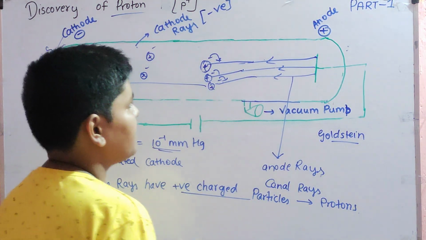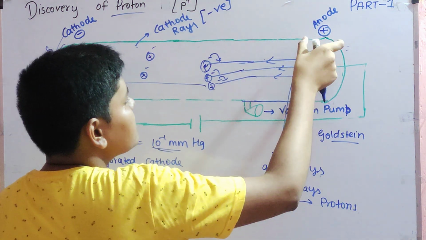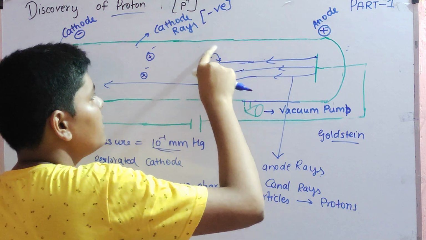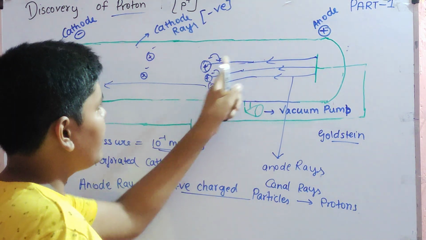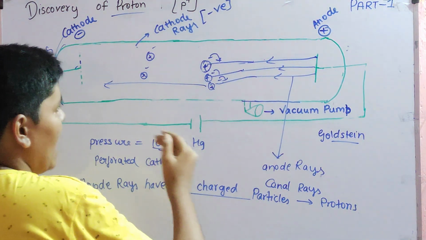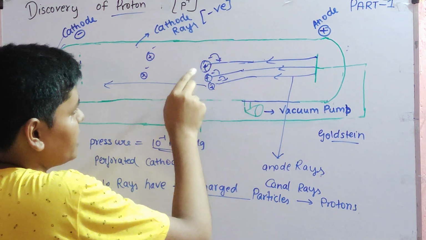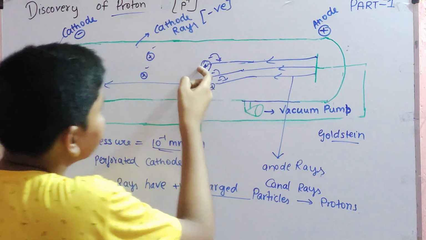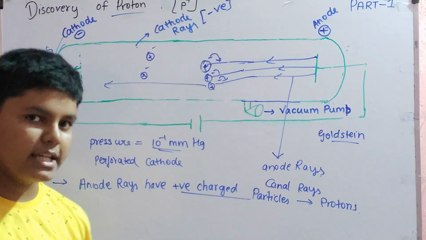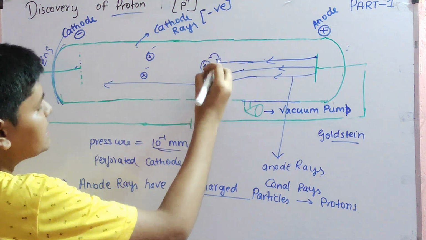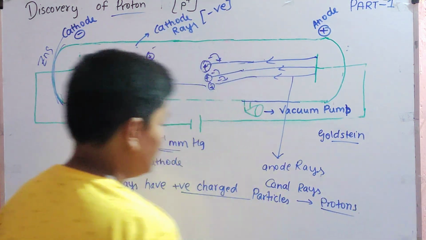Let me again explain. These anode rays have positive charge. When they hit the atom, the electron comes out of the atom and stays this side. And the proton remaining inside the atom, because only the electron came outside, the positive charge is still remaining. This positive charge gets attracted towards the cathode, which has negative charge. These rays he called anode rays, and these particles he called protons.